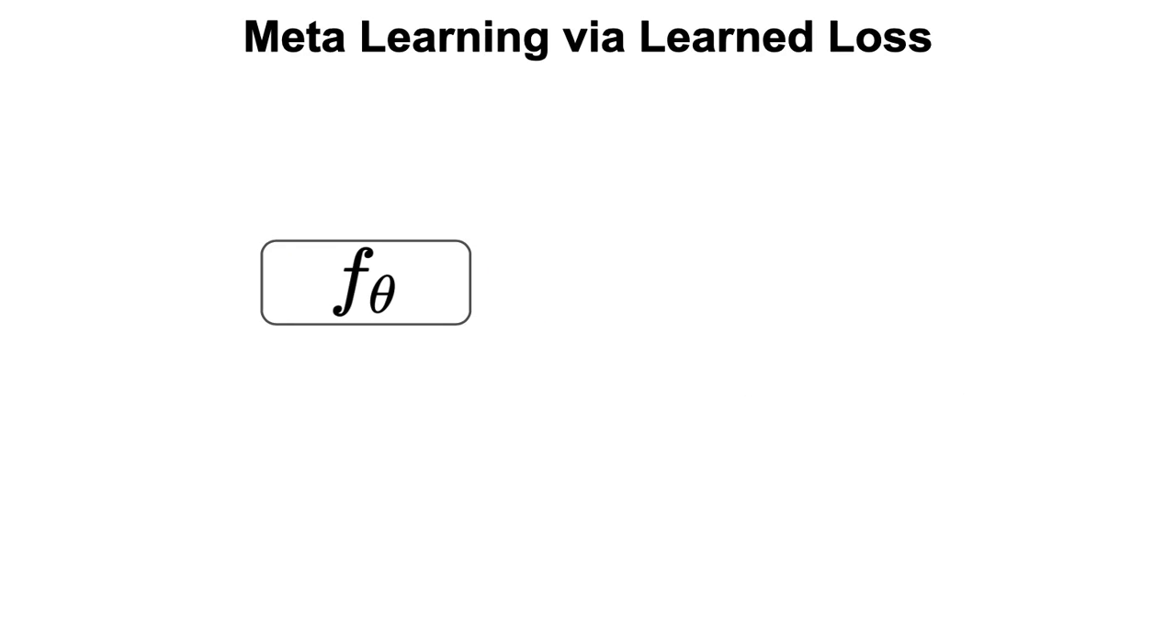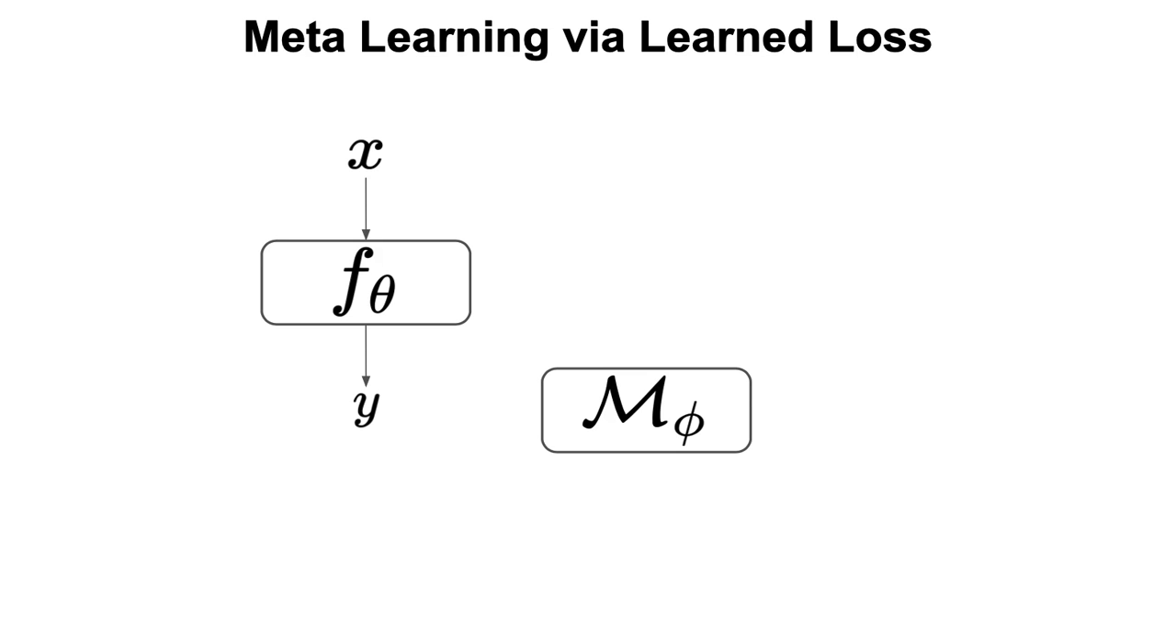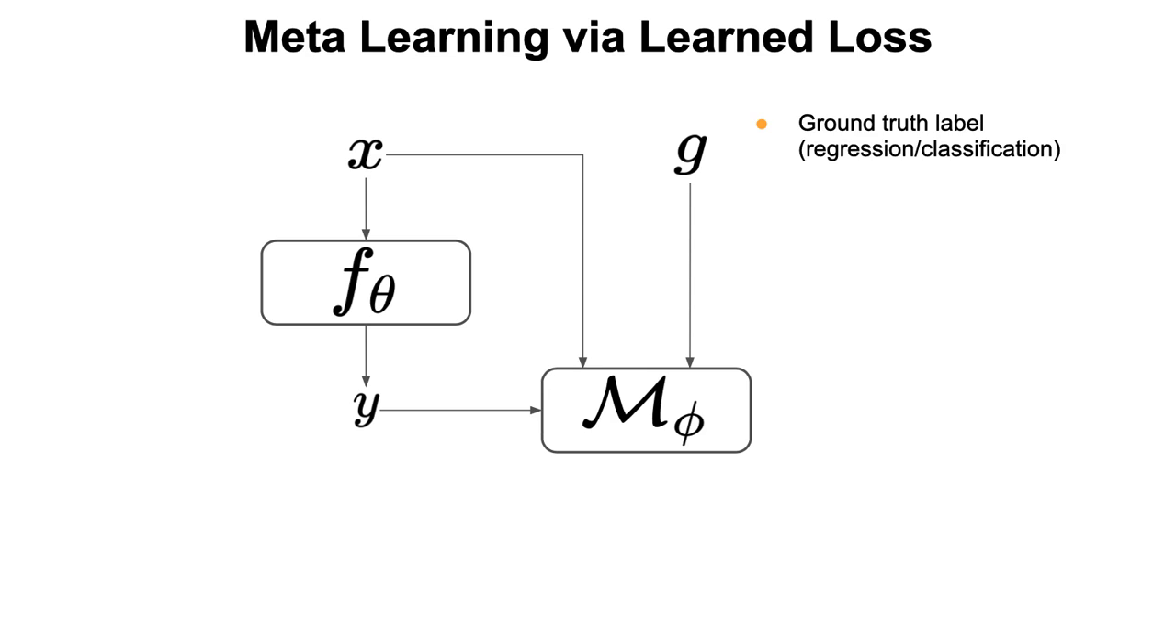Our approach of meta-learning via learned loss includes a function f, parameterized by theta, that takes as an input a variable x and outputs y. We also learn a loss network M, parameterized by phi, that takes as an input the output and input of f, together with some task-specific information g, for example the ground truth label for regression and classification problems, the final goal position of the robot joints in model-based reinforcement learning, or the sample reward for model-free reinforcement learning problems. M then outputs a loss L that is parameterized by phi but also by theta, since the output of f is an input to M.